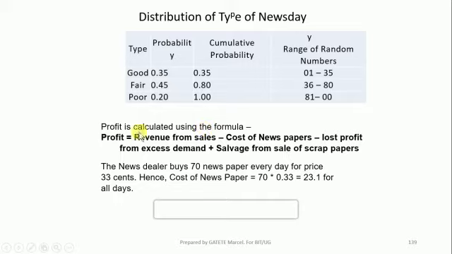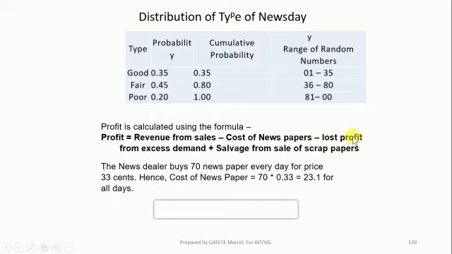We calculate the profit by using the revenue from sales. The revenue means the money we got from sales. We subtract the cost of newspapers, which means the money we spent when we purchased the newspapers.